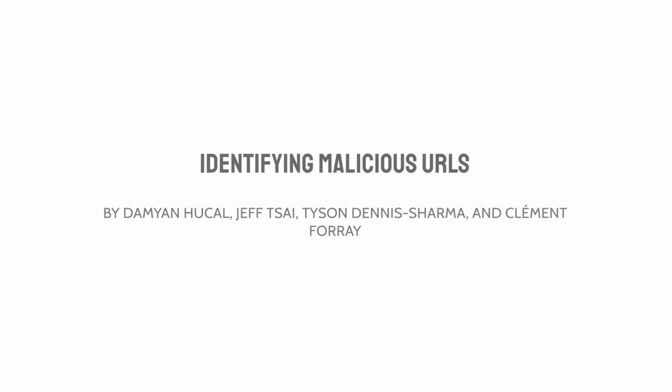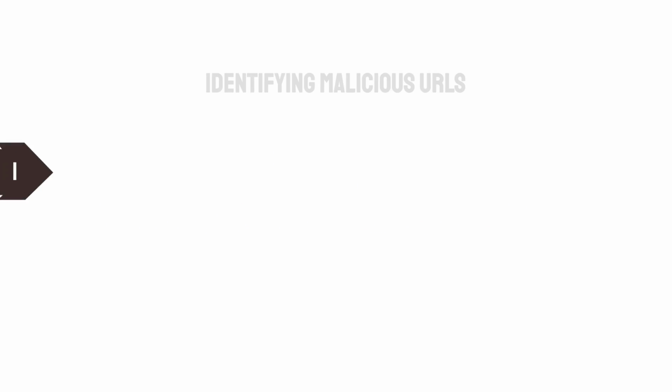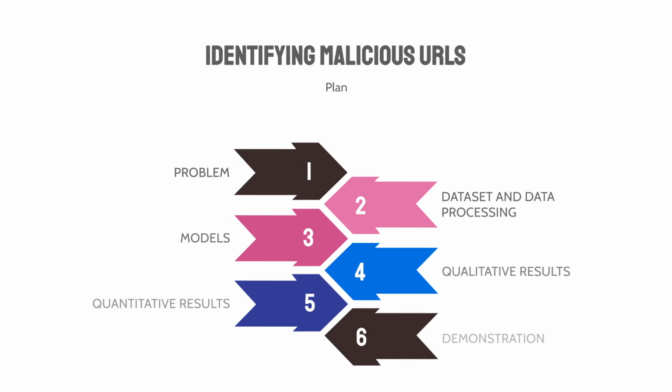This is Group 19, Damien, Jeff, Tyson, and Clément. We are going to be presenting our work on applying machine learning to identify malicious URLs. We will first present our problem, then discuss our dataset and data processing, then discuss our models and our qualitative and quantitative results before concluding with a demonstration.